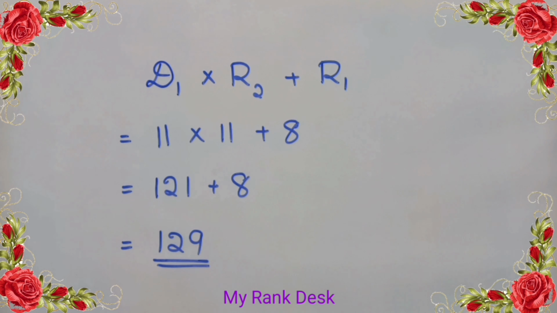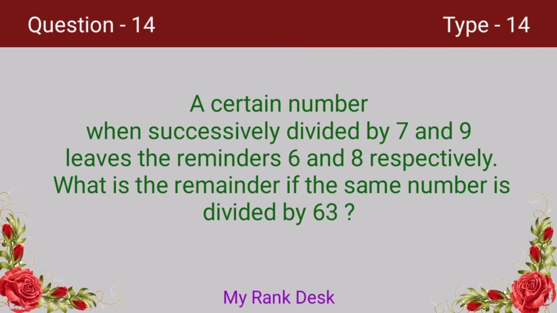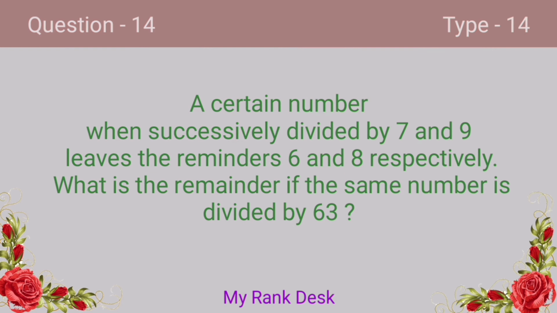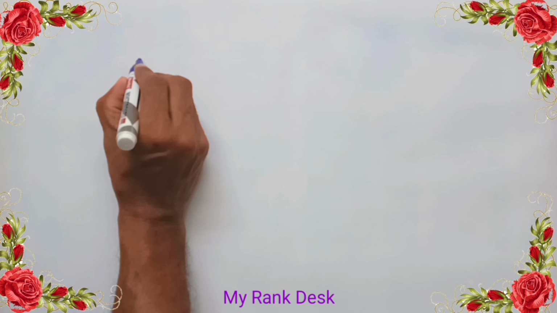Next question. A certain number when successively divided by 7 and 9 leaves the remainders 6 and 8 respectively. What's the remainder if the same number is divided by 63? Let's see how we can find the answer. Here we can see that the third divisor is the product of first and second divisors. So to find the third remainder, add first remainder and the product of first divisor by the second remainder. Let's solve the problem.